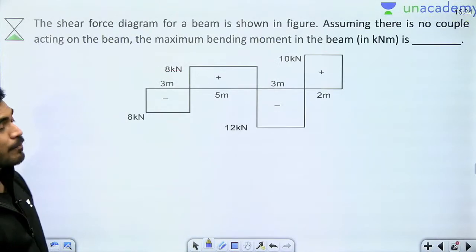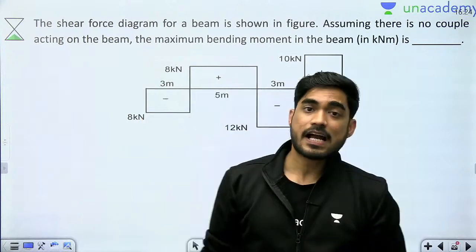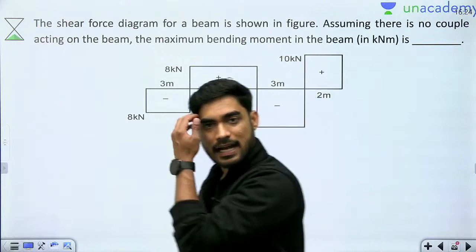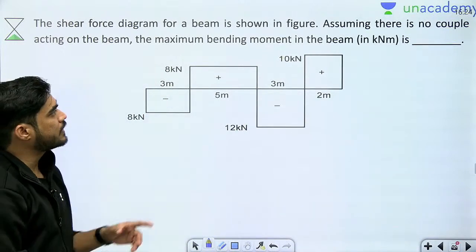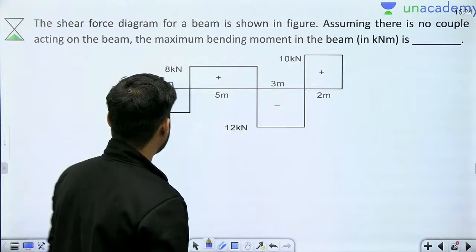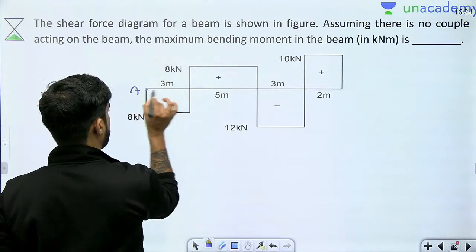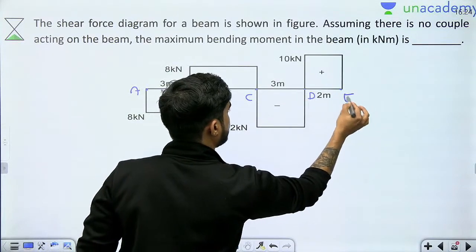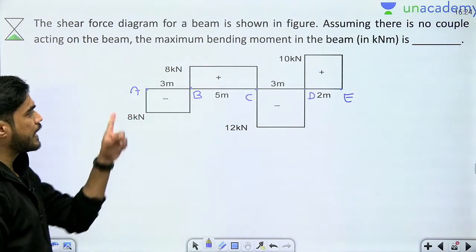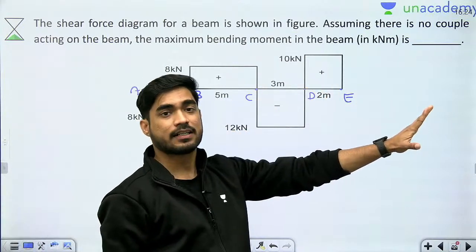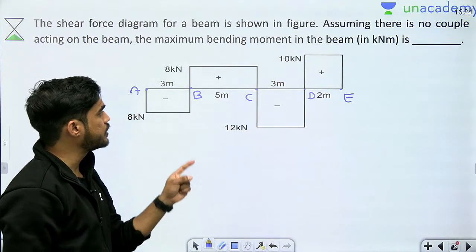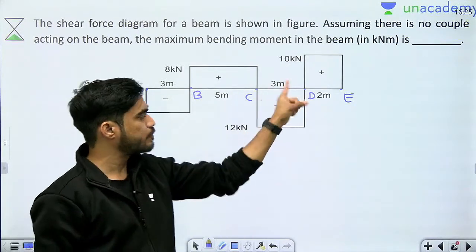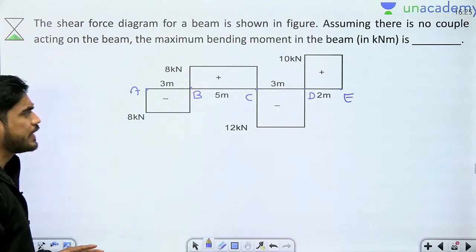Next question beta. Now this is also a very important concept. Okay, the area of shear force diagram. So beta, here in the question they have given us shear force diagram and they are asking us to find the maximum bending moment. Okay, let me name these points. So let's say this is A, this is B, this is C, this is D, this is E. So beta, here I have A, B, C, D, E, 5 points, but the sign of shear force is only changing at B, C and D.